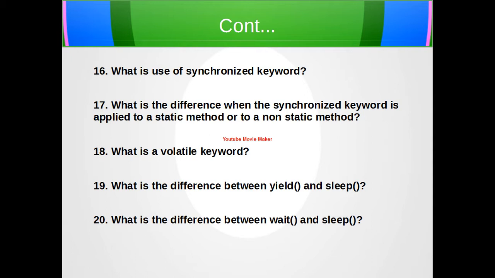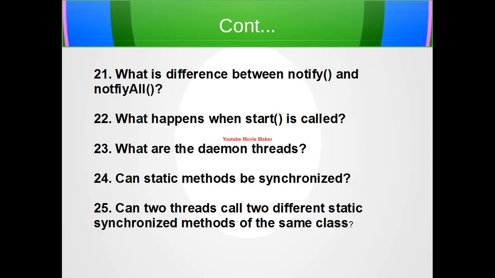Then what is the difference between wait and sleep? Wait is a method of object class, sleep is a method of thread class. Sleep allows the thread to go to sleep state for some milliseconds. When a thread goes into sleep state, it doesn't release the lock. Wait allows the thread to release the lock and go into suspended state. The thread is only active when a notify or notify all method is called for the same object.